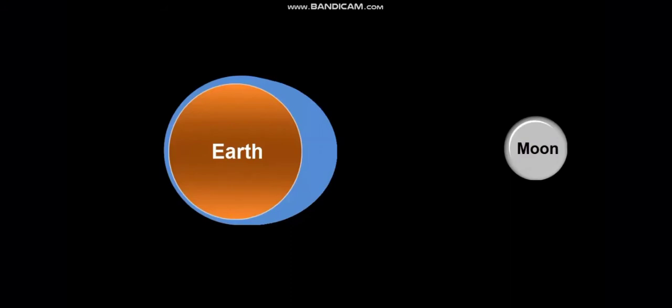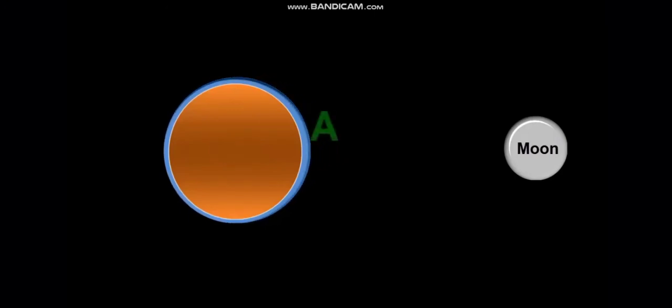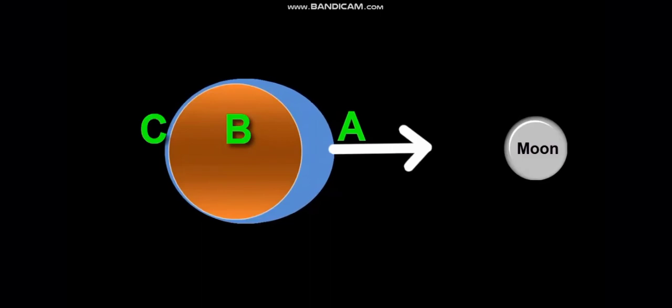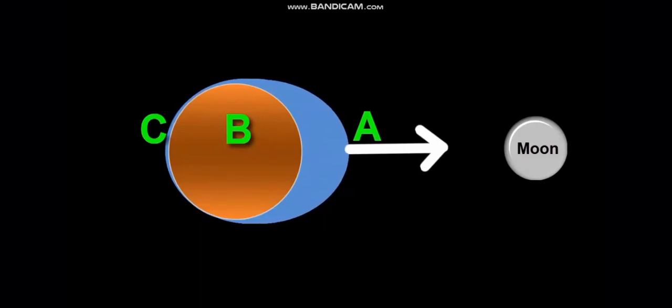What happens? There are different points on which there are different amounts of gravitational pull: A, B and C. A has the largest gravitational pull, B the least in comparison to A, and then C. As we know, A will experience the highest gravity, due to which a high amount of bulge will be formed.